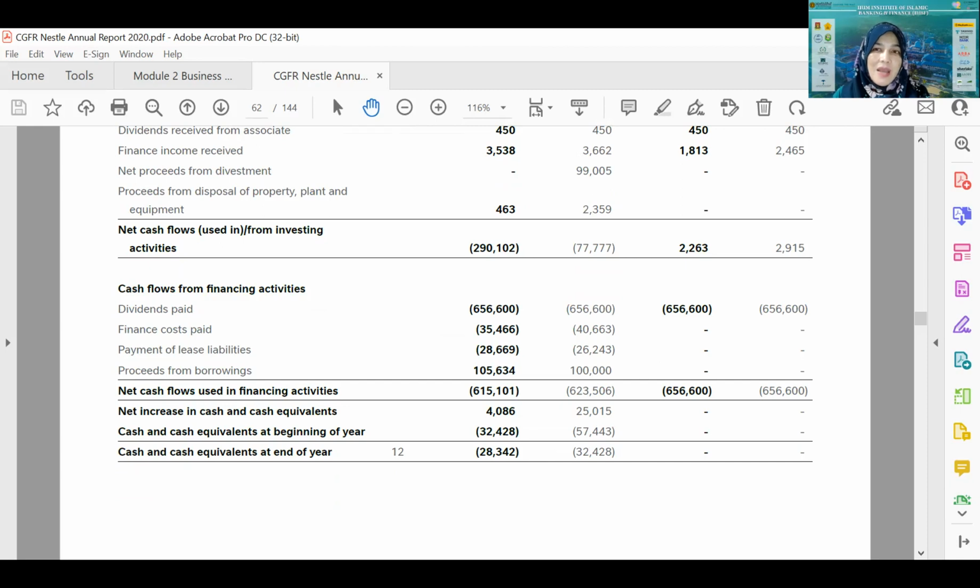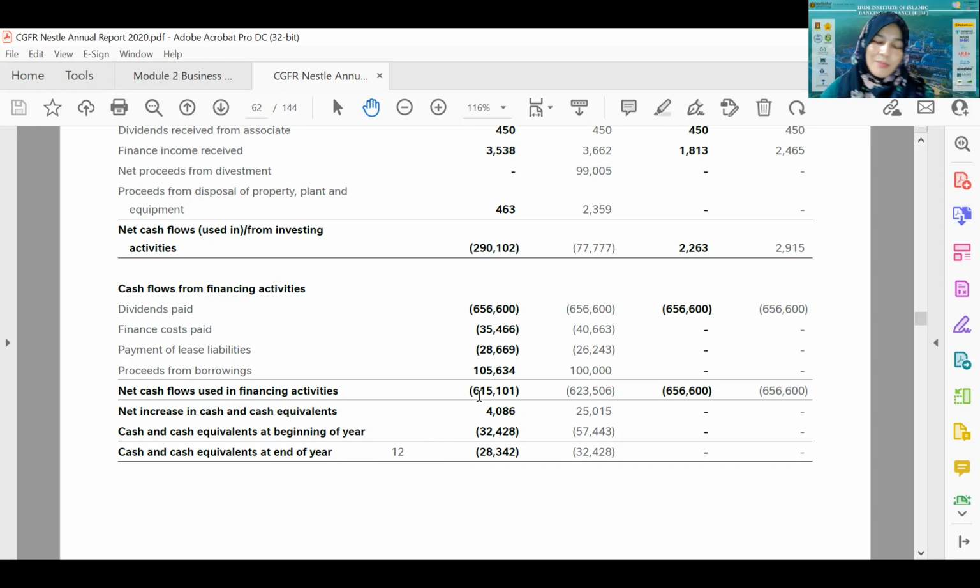Still the company reported a profit. The company is still making profit. However, in terms of cash, they use a lot of cash out. They use cash to pay all the expenditure, they pay to the creditors, they pay to the bank. So they use money to pay more than they receive for that particular year. So it is not actually bad when you see the cash equivalent as negative.